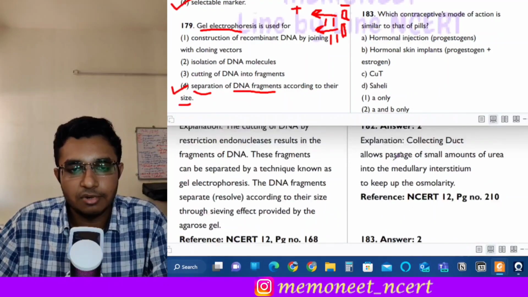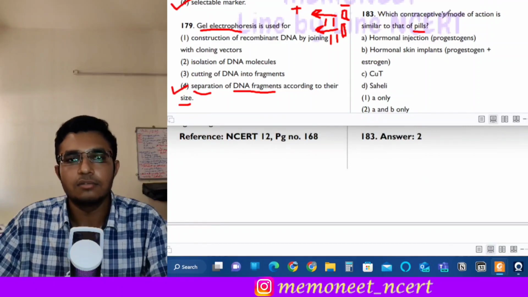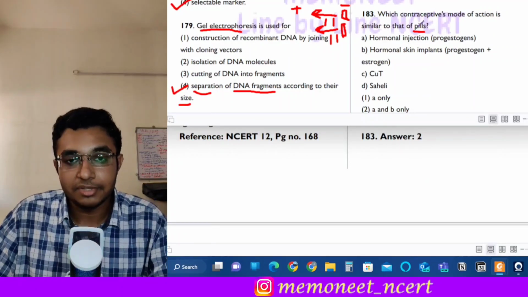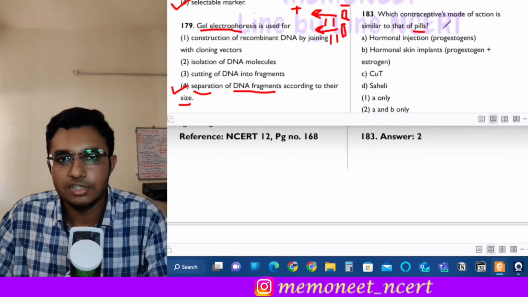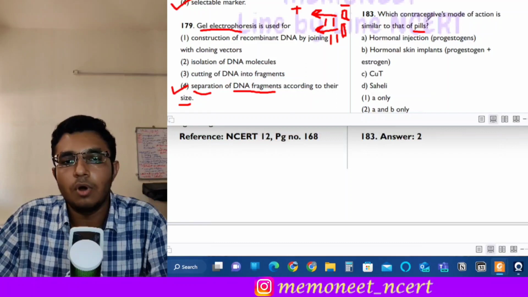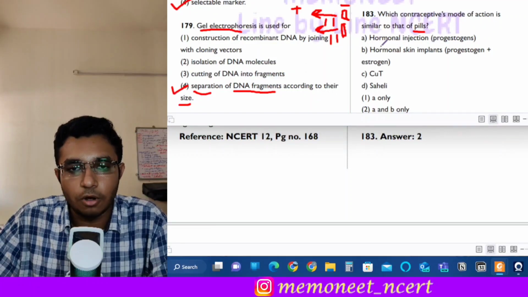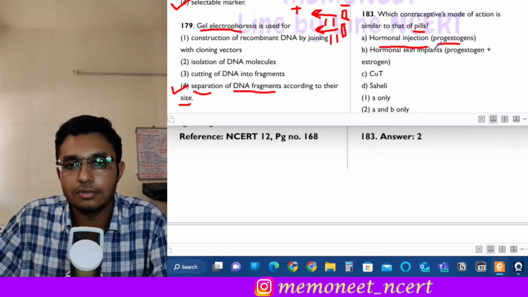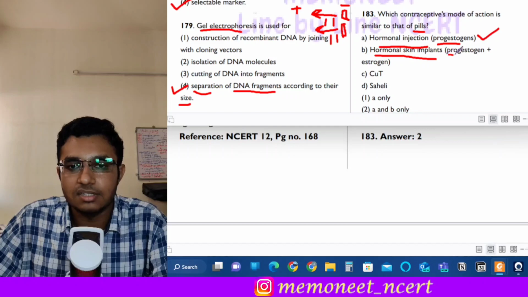Next is question number 183. Which contraceptive mode of action is similar to that of pills? Now see, you have heard that pills contain either estrogen or progesterone, or a combination of estrogen and progesterone. So what type of contraceptives are similar to those pills? The first is hormonal injection containing the progestogens. This is correct, okay. Next is hormonal skin implants which contain progesterone and estrogen. So this is also correct, okay.